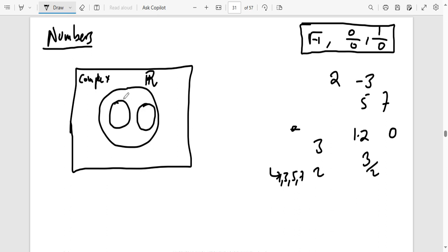But look at the way I've written these. If this one is rational, this one is irrational. I've written them separate, meaning that rational numbers and irrational numbers are disjoint sets. There is no number which is both rational and irrational. That is why inside the set of real numbers, these two sets do not intersect, because there is no number that can be both rational and irrational. Are we good?